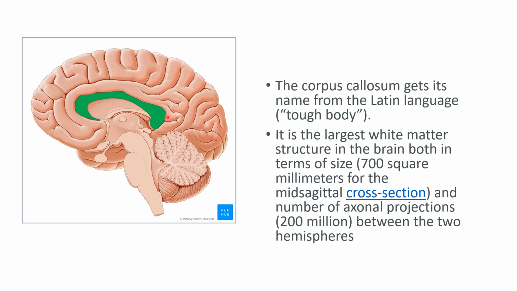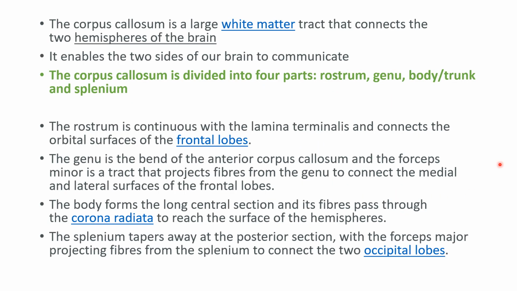This green one is the corpus callosum. So it is having 200 million axonal projections and size is about 700 square millimeters. So you already know that it is a large white matter tract that connects the two hemispheres of the brain. It enables the two sides of the brain to communicate. So the two sides of the brain can communicate with the help of white matter.